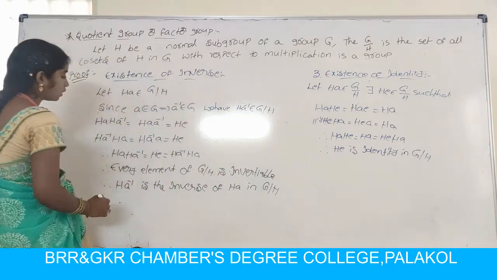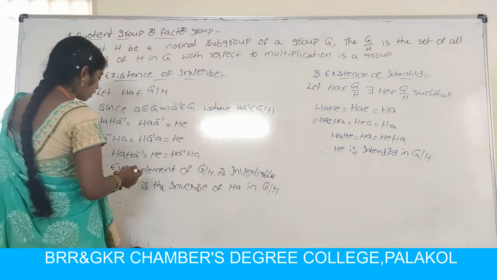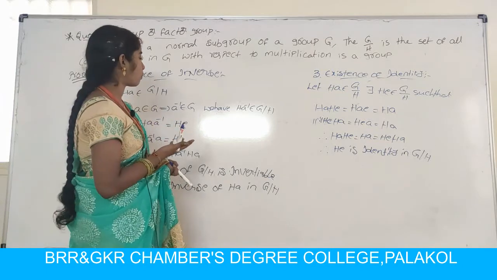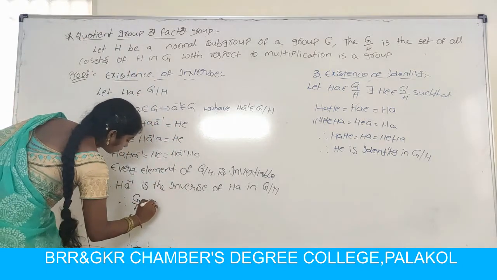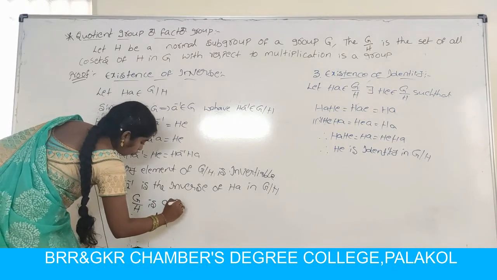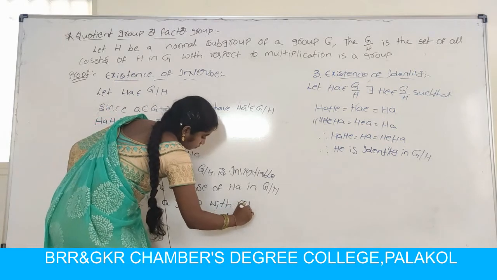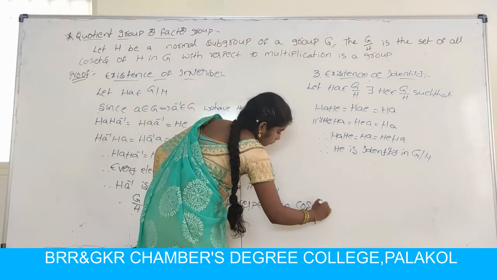So therefore G by H is a group with respect to coset multiplication. So first of all operation is well defined. Next 4 properties are satisfied. So therefore G by H is a group with respect to coset multiplication.